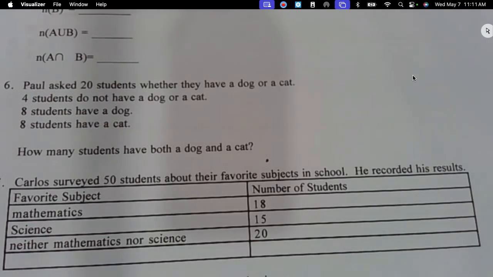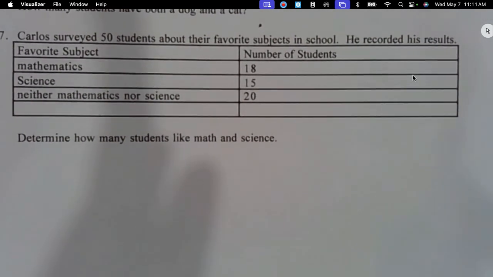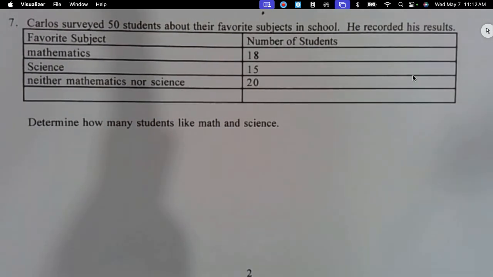Okay, so you don't have to draw the Venn diagram on that one. Sometimes that helps people, so it's totally up to you. It didn't ask for a Venn diagram. This one says you have subjects, math, science, and neither, and then your number of students. How many like math and science? And there's 50 students total. Again, I'll draw the Venn diagram. Maybe you don't need that.